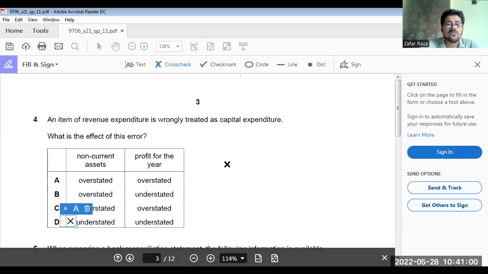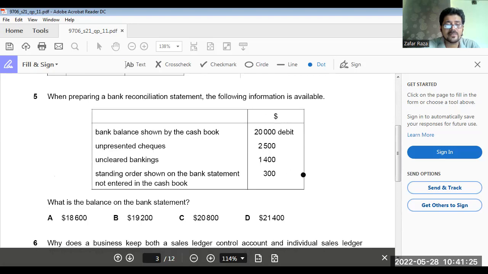Now, when revenue expenditure is removed from the income statement to the balance sheet, your profit is overstated. So the correct answer is not option B, but option A. Getting my point clear? Option A is the answer.